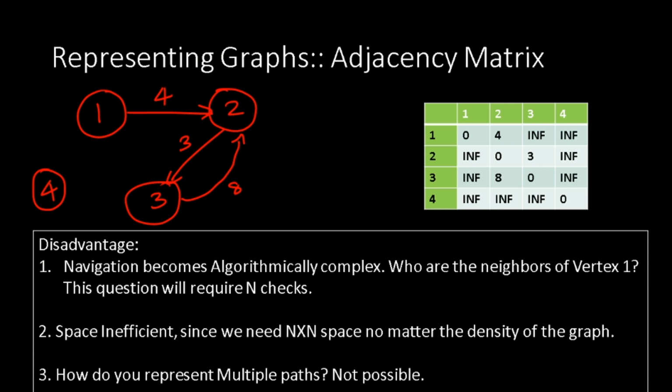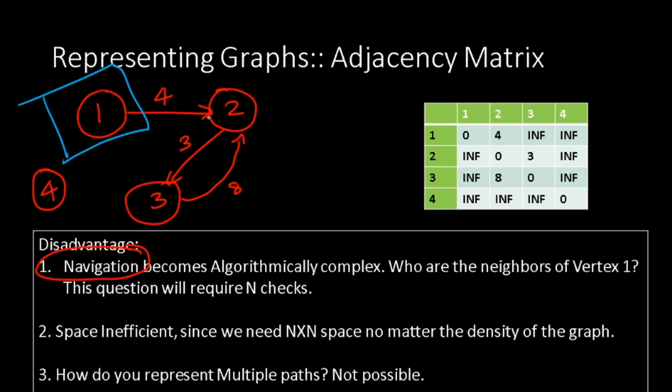Now, what are the disadvantages? The first and the biggest disadvantage is that it is very navigation unfriendly. Now, I have not covered this concept of navigation, so let me just redefine this particular problem. It is very difficult to find out who are the neighbors of a particular vertex. For example, let us say I have to find out all the neighbors of the vertex 1.